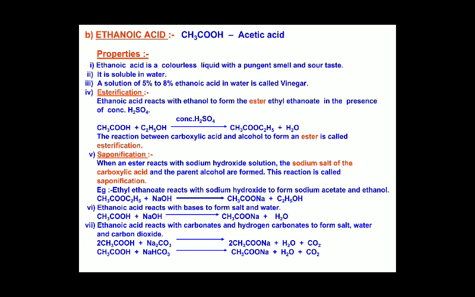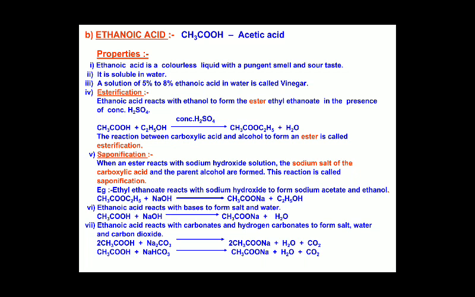When an ester reacts with sodium hydroxide solution, the sodium salt of the carboxylic acid and the parent alcohol are formed. This is called saponification. So esterification is when a carboxylic acid and alcohol react to form an ester, and saponification is when an ester reacts with a base to give the sodium salt of the carboxylic acid and alcohol.